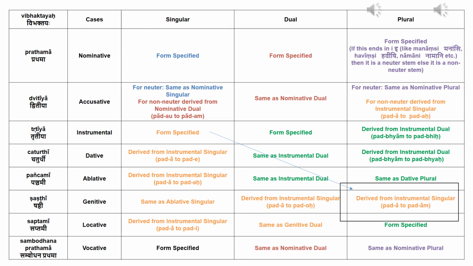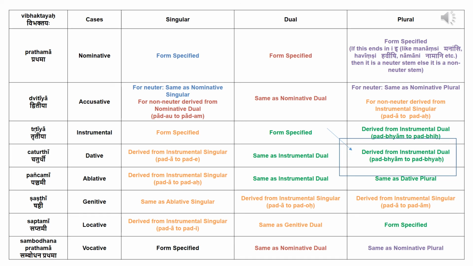For example, let us take the stem Vanij. Let us say you want the genitive plural of this stem. The table above tells us that the genitive plural can be derived from the instrumental singular. The instrumental singular of Vanij is given in the table as Vanija. Therefore, the genitive plural is vanijam.